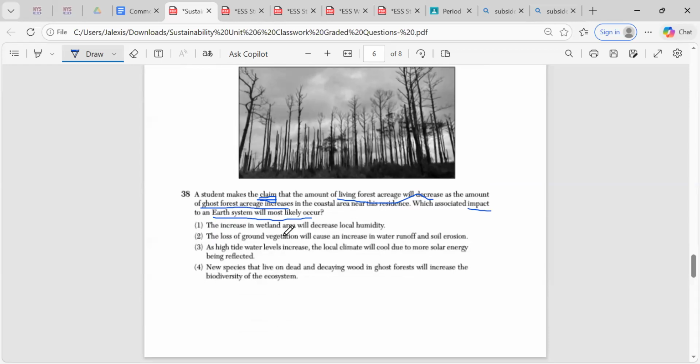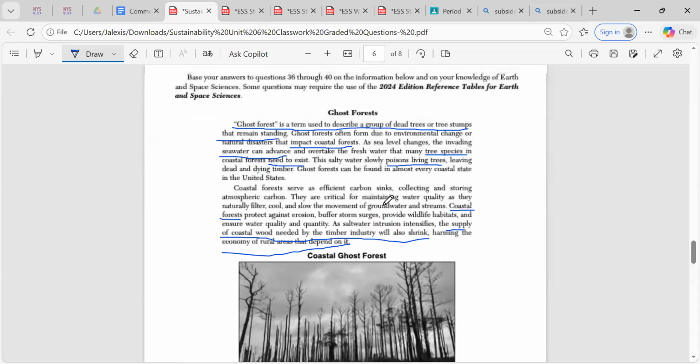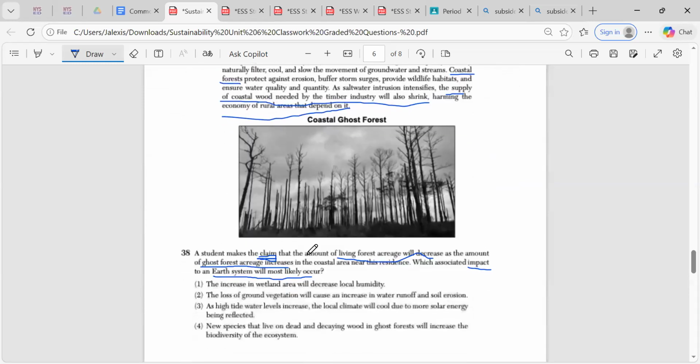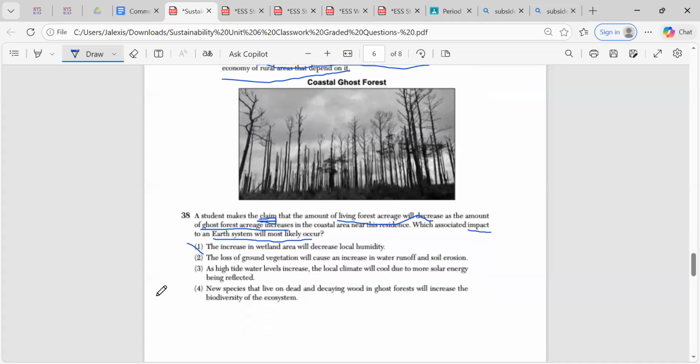So choice one, the increase in wetland areas will decrease local humidity. The reading doesn't necessarily refer to that. And if we're having an increase in wetland area, that means the area is more wet, with more moisture. Wouldn't it have the opposite effect? So I don't think one would be it.